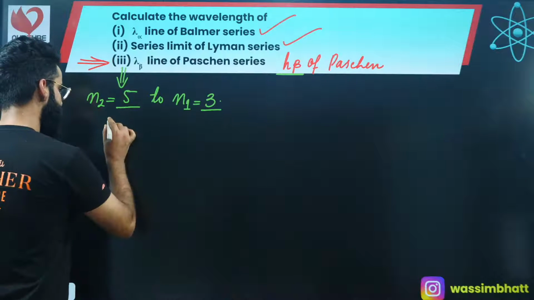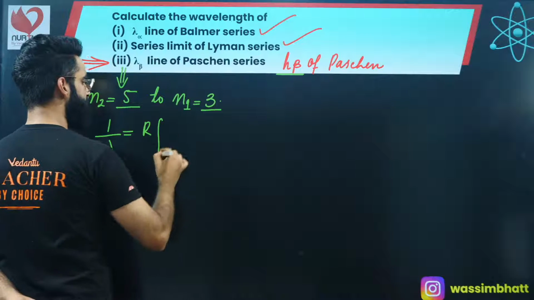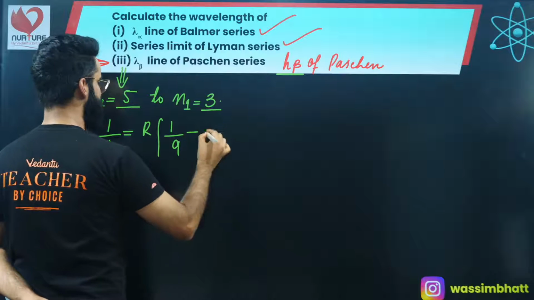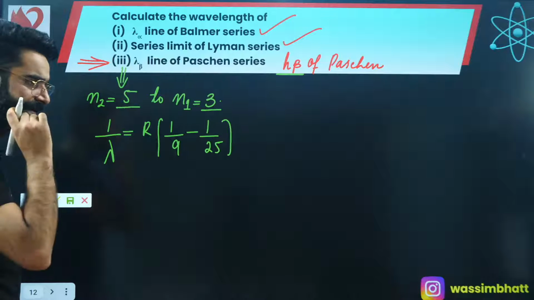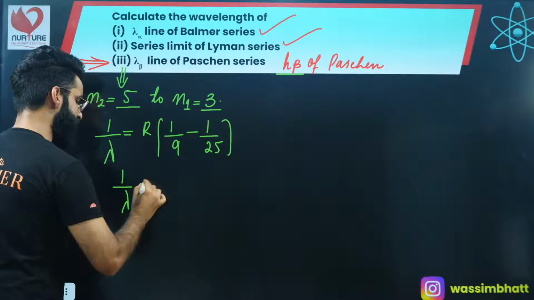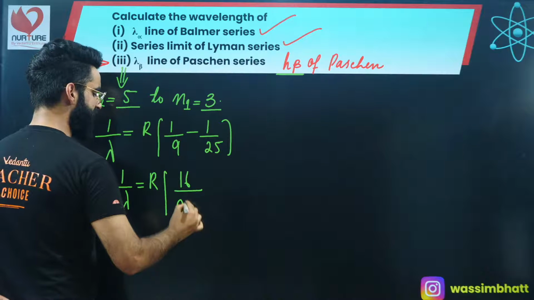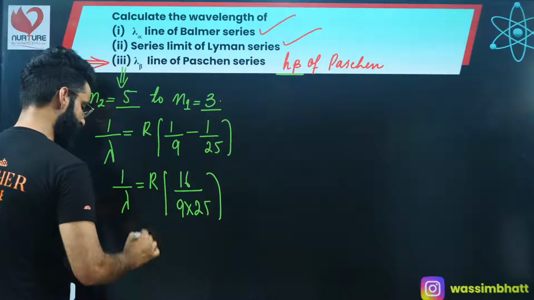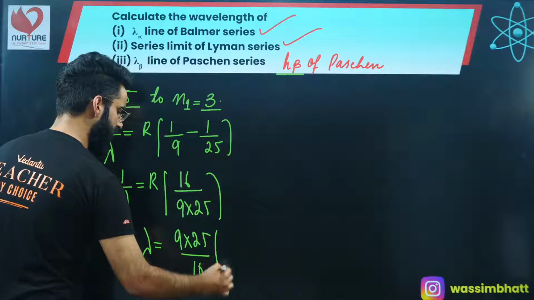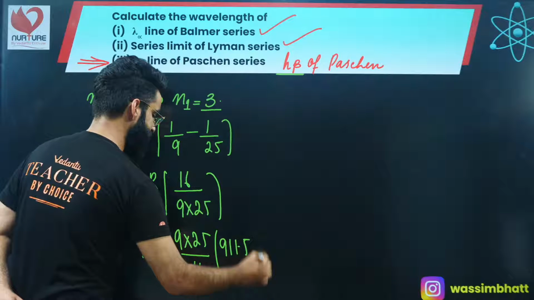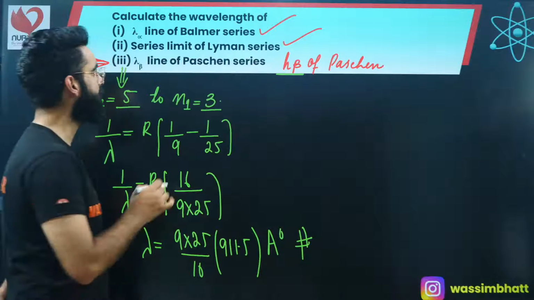So I'll be writing something. 1 divided by lambda will be equal to R times Z squared, and Z for hydrogen is 1, times 1 upon N1 square minus 1 upon N2 square. Just solve it, get the answer. So 1 by lambda is equal to R times 25 minus 9, which comes out to be 16, divided by 9 multiplied by 25. Or you can take the reciprocal: lambda is 9 multiplied by 25 divided by 16, multiplied by 1 by R. The 1 by R value is 911.5 angstroms. Just solve it. That's going to be the wavelength emitted during the second line of the Paschen series.